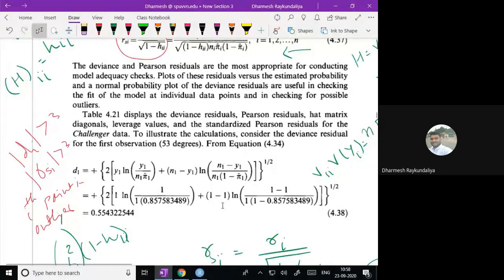Here we are trying to find out which point is considered to be an outlier based on the residuals. And for that, you look at the X space. The X space will tell you whether this outlier is due to the X or not.